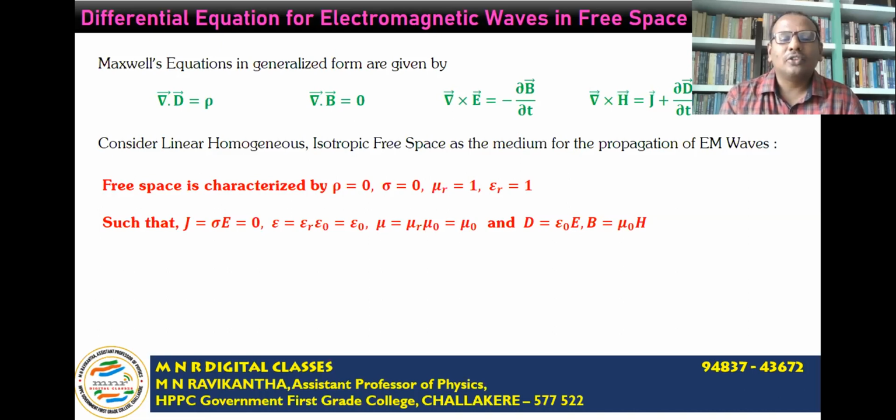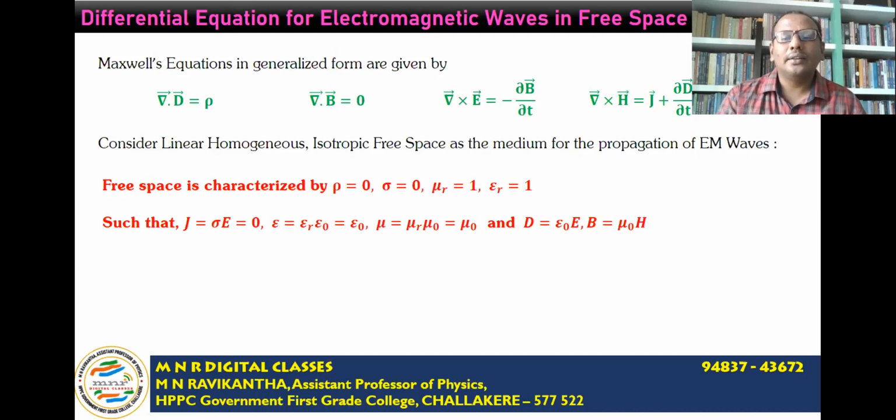Permittivity epsilon is equal to epsilon r into epsilon naught, that is equal to epsilon naught only, the permittivity of free space. Similarly, mu is equal to mu r mu naught, the permeability, that is equal to mu naught. Hence the electric displacement vector D is equal to epsilon naught times E, and magnetic induction or magnetic flux density B is equal to mu naught times H.